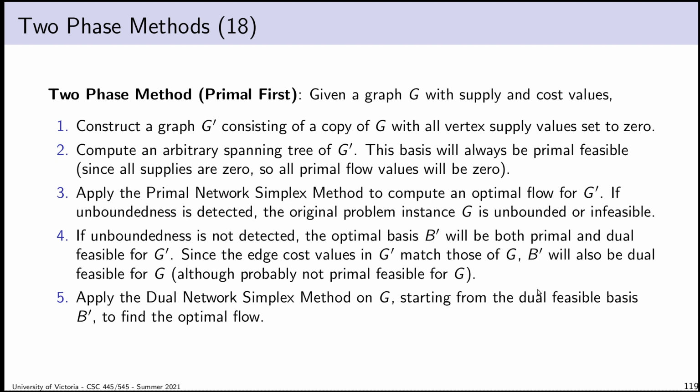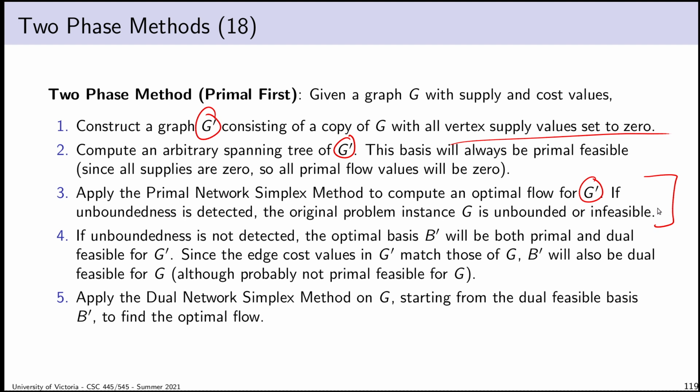Now, the primal first version is basically the same. I just do things in the opposite order. I construct a new graph G prime, and I set all supply values to be 0. That means all flow values will be 0, which means every basis is primal feasible. I then run the primal network simplex method to compute an optimal flow, and this optimal flow in my new graph G prime will be both primal and dual feasible for G prime. Because I haven't changed any of the conditions for dual feasibility, the resulting basis will also be dual feasible for my original graph.